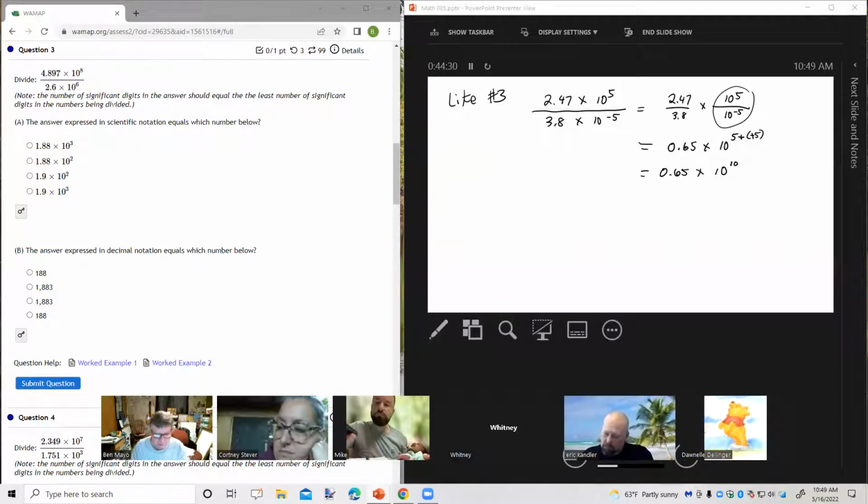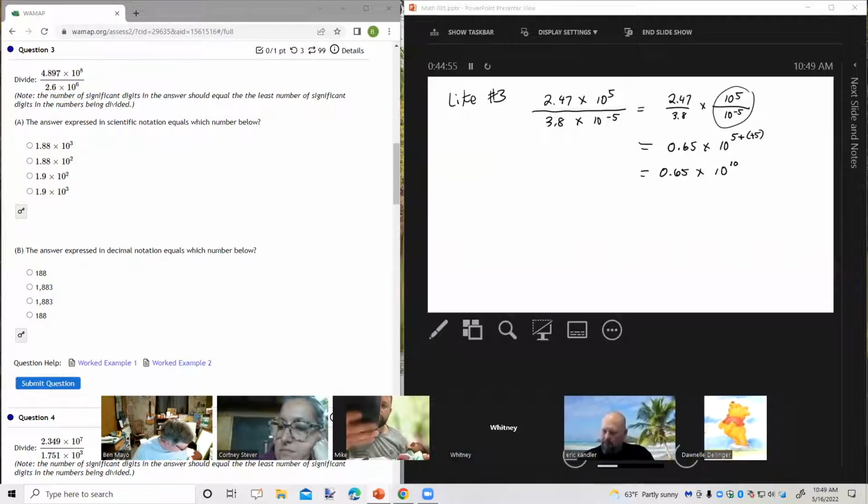Okay. We're not done yet, but so far so good. Now, I have the right number of significant digits, that is the 6 and the 5. The 0 on the left does not count as a significant digit. But the problem is it's not in scientific notation yet, is it?